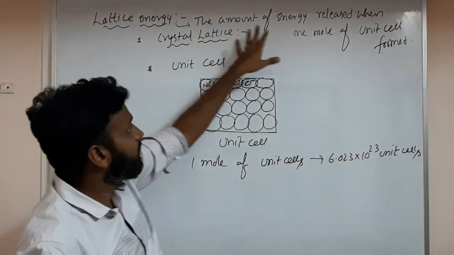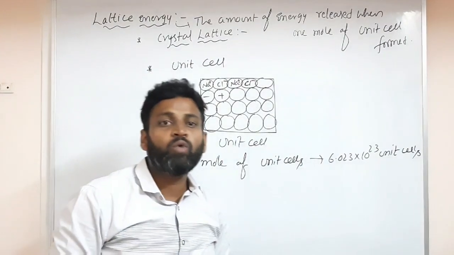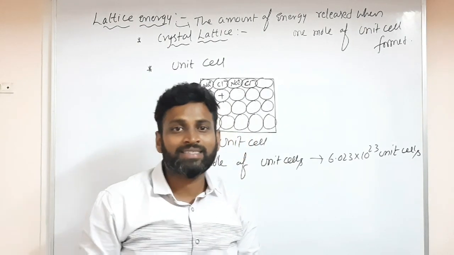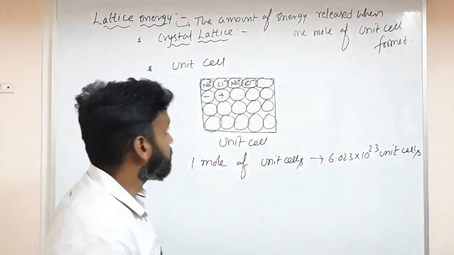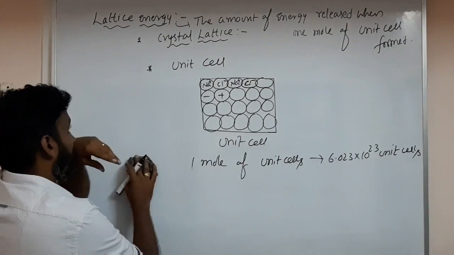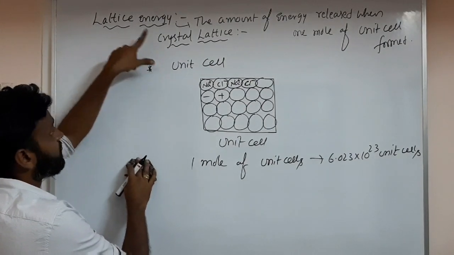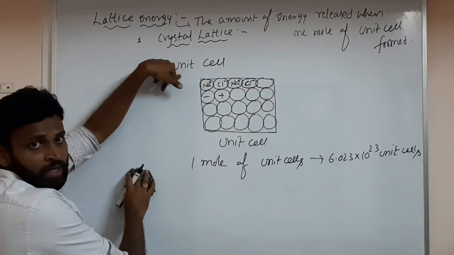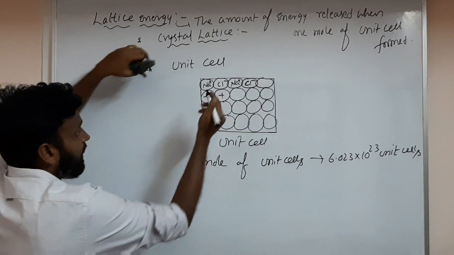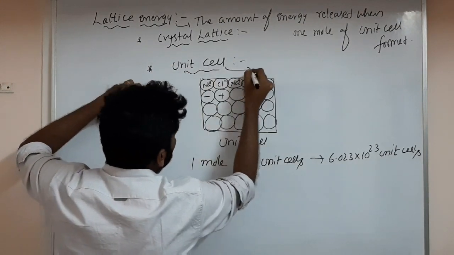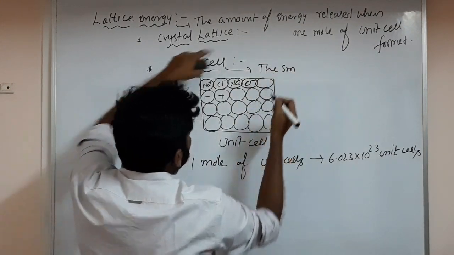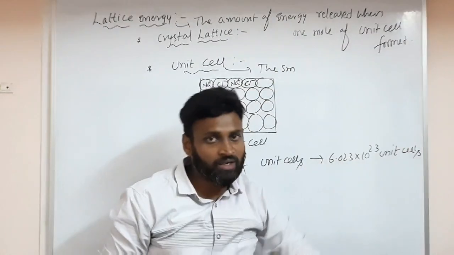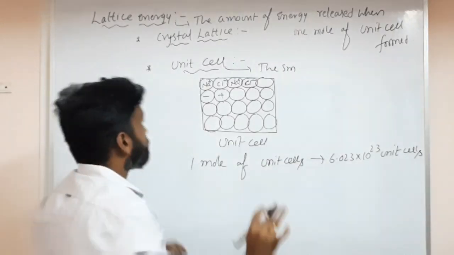Okay, so the amount of energy which is required to break 1 mole of unit cell of a particular crystal lattice. Understood? So what we discussed means lattice energy definition, crystal lattice definition, unit cell definition. What is unit cell? You also write down the amount of energy required to break 1 mole of unit cell. Okay, so that is one.